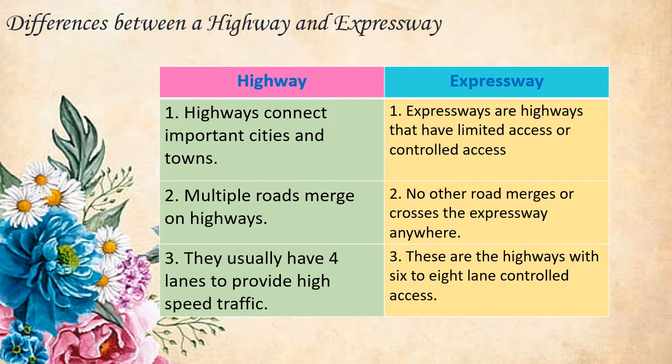The third difference between both of them is highways usually have 4 lanes to provide high-speed traffic, whereas expressways are the highways with 6 to 8 lane control access. So children, highways and expressways are broad roads in various countries where vehicles are allowed to run very fast.